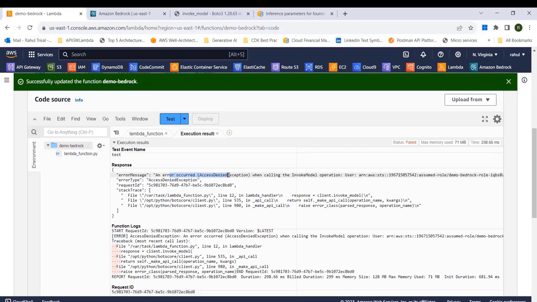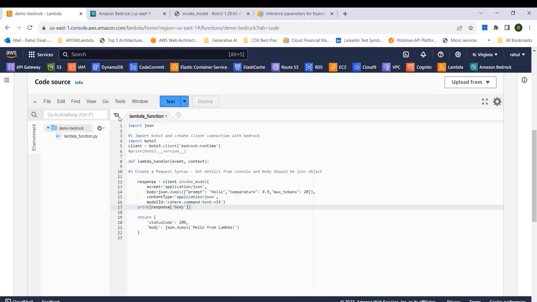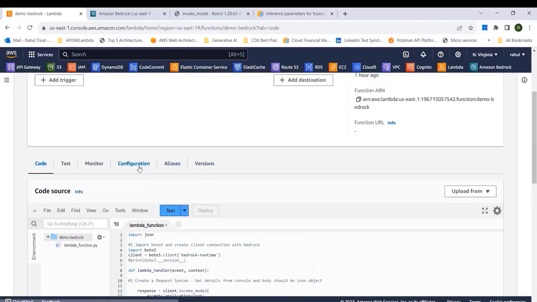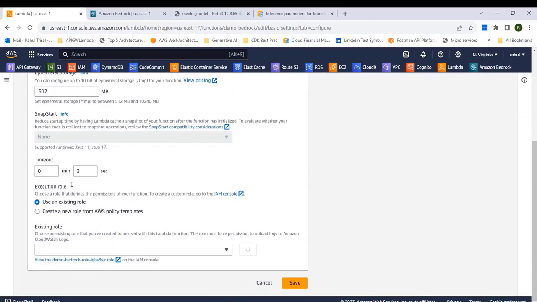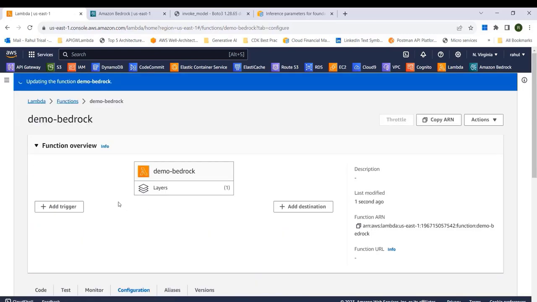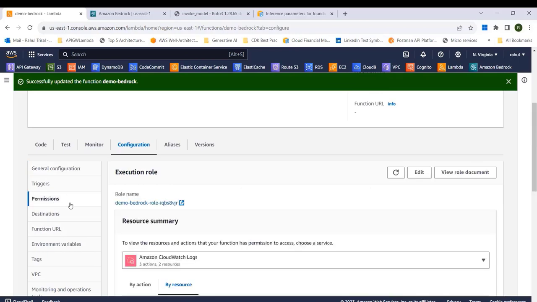Okay, it's giving me an error saying access denied exception. So what we need to do is create an IAM role and attach it to this Lambda function. Let's do that. I'll go to the configuration, and I will also increase the timeout limit. Let me make it 1 minute. Save. And let's look at the permissions.